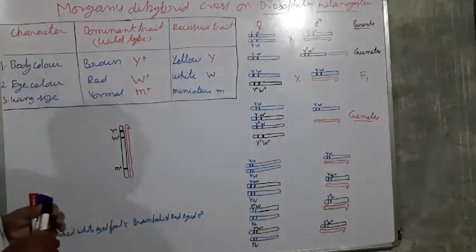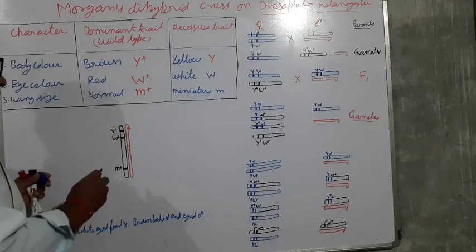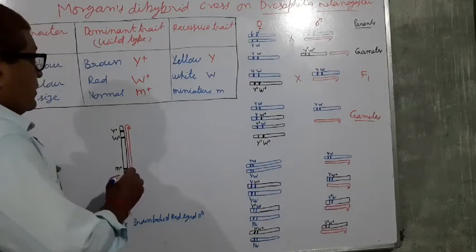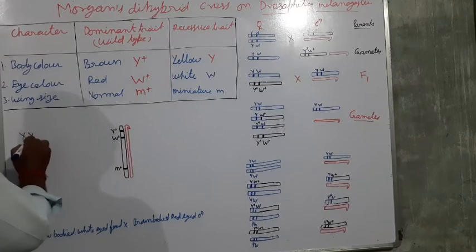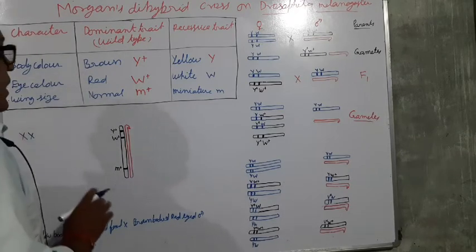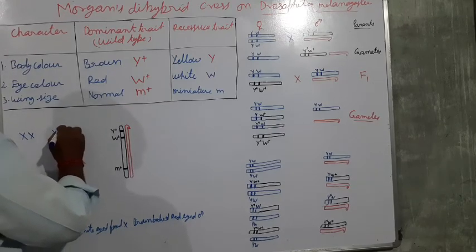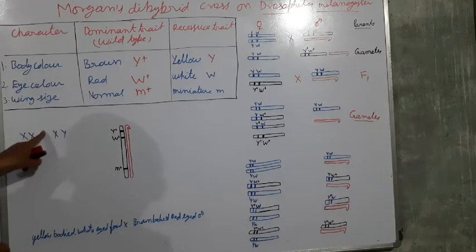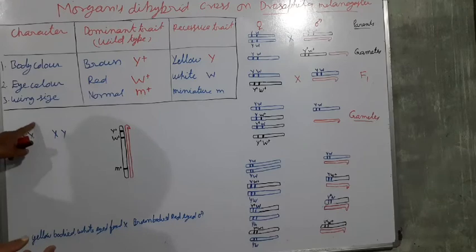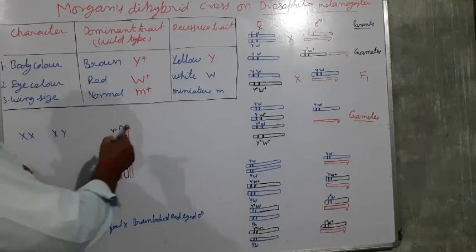In the case of Drosophila, the female consists of X and X chromosomes, while the male consists of X and Y chromosomes, as in human beings.